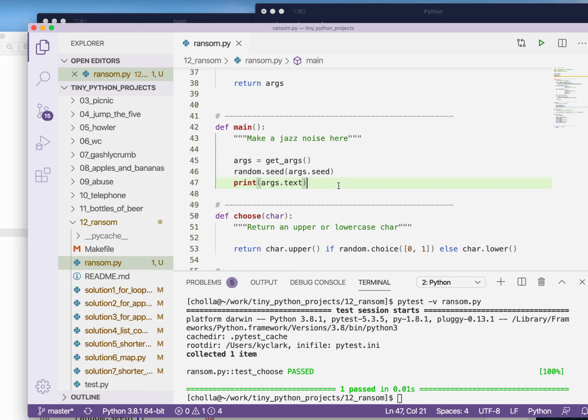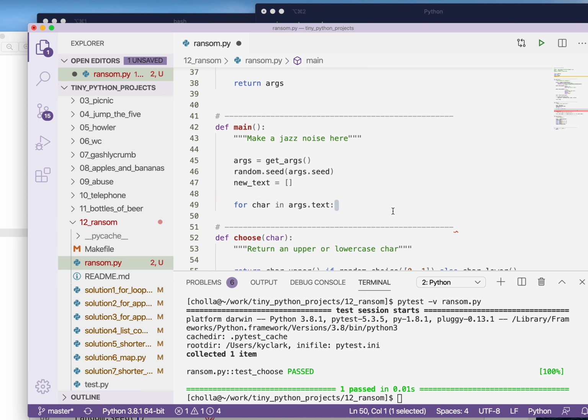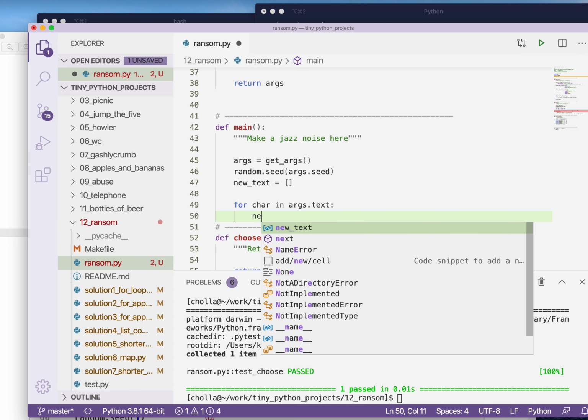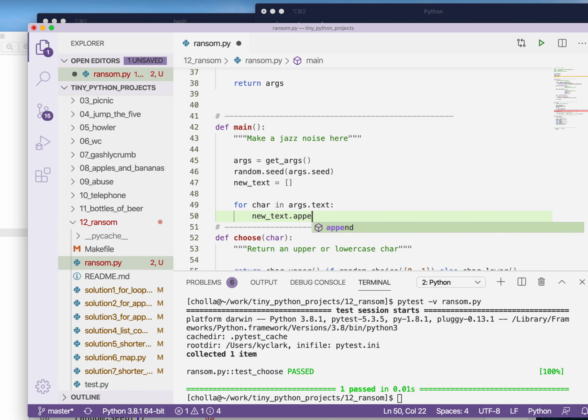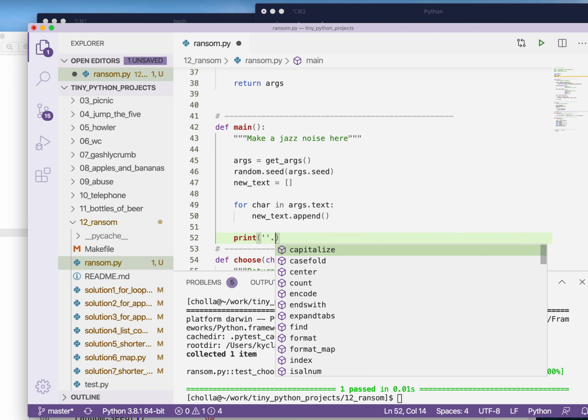So rather than printing args.text, I need to iterate over each character. So first I'm going to show you a for loop. So for char in this, I need to choose a random character. And this is a pattern we see over and over again, where we're going to initialize, let's say, new text to be some array. I'm going to create a new list, an empty list, and I'm going to append to that. I want to build up that new text, and I'm going to append some value to it. And then at the end, I'm going to print it back out.